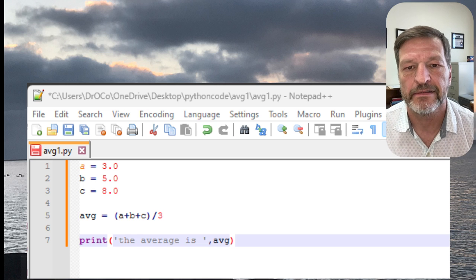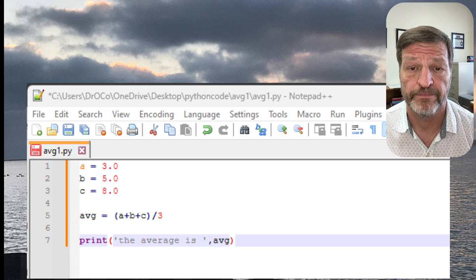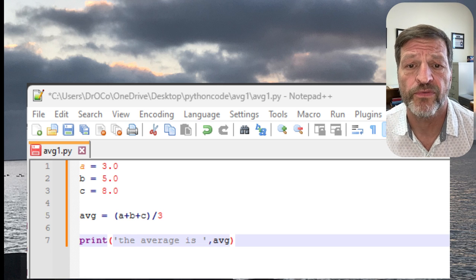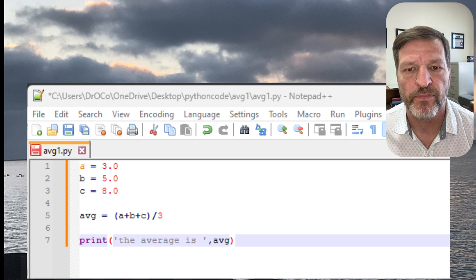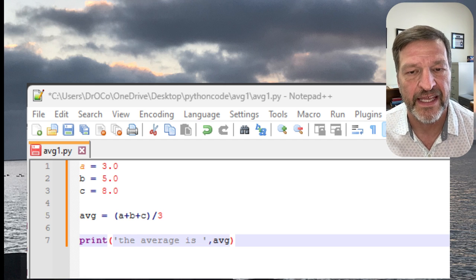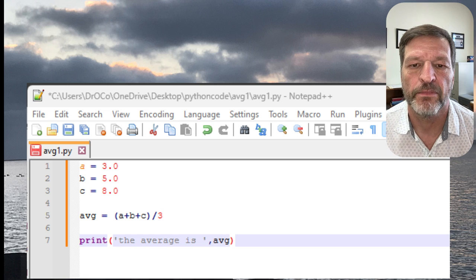So I erase that print statement, and then I just type out the following program, the following script. I have three variables, A, B, and C. I set A equal to 3, B equal to 5, C equal to 8. I set them equal to 3.0, 5.0, and 8.0, but you don't have to in Python, because when you do the divide, it turns it into a floating point number, so it's going to give you fractions there. It's just sort of a relic of my other programming skills.